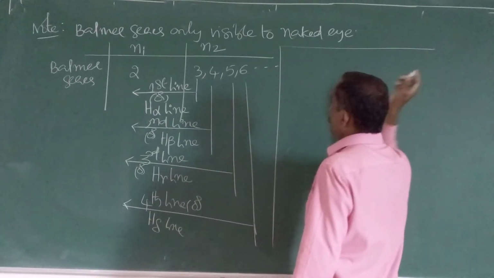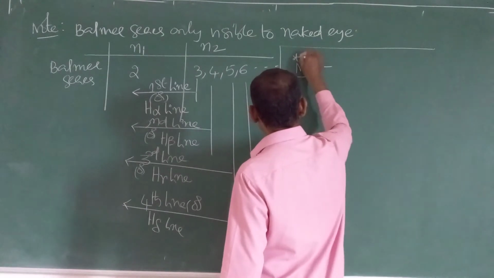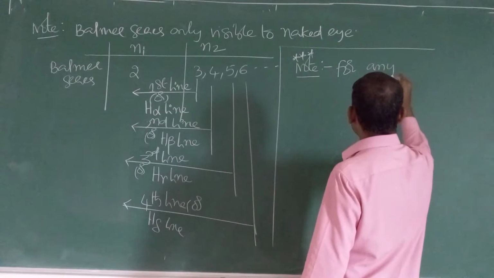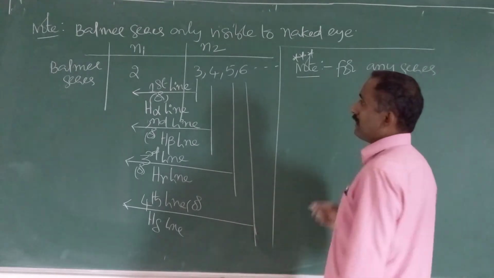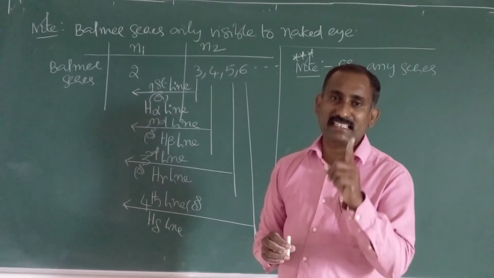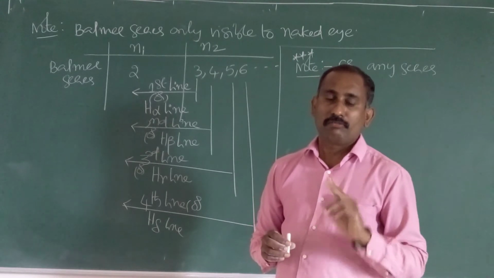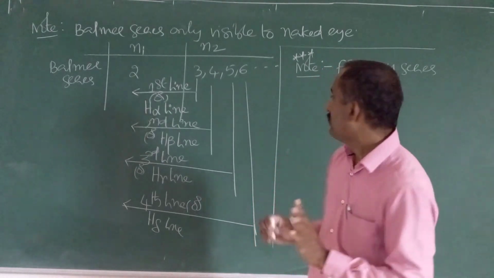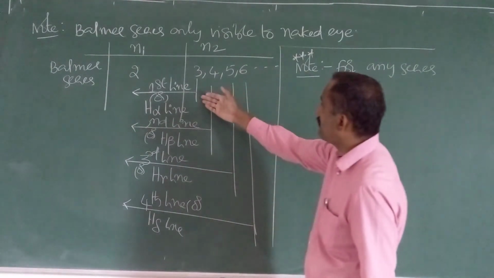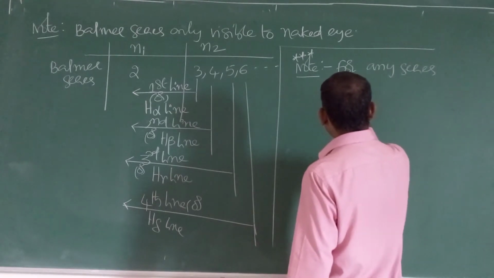Here is one more logic. One more note, which is useful for problems. For any series, not only the Balmer series, the n1 value is fixed. For the Lyman series, n1 is always 1. For the Balmer series, n1 is always 2. For the Paschen series, n1 is always 3. For any series, n1 is fixed. n2 is not fixed: sometimes 3, sometimes 4, like that. For any series, n1 is fixed.